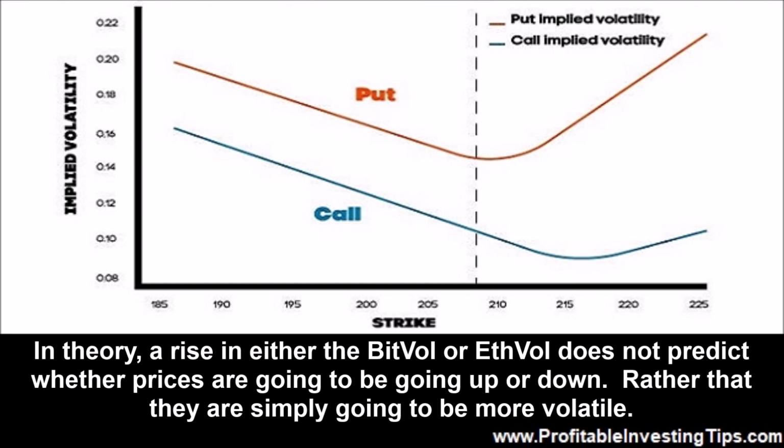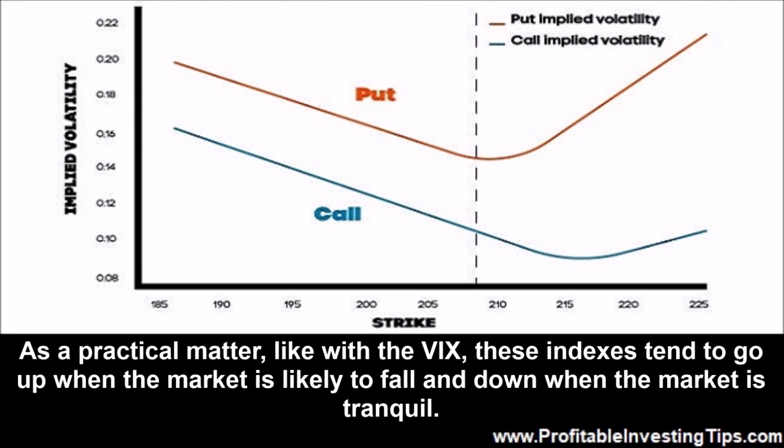In theory, a rise in either the BitVol or EthVol does not predict whether prices are going to be going up or down, rather that they are simply going to be more volatile. As a practical matter, like with the VIX, these indexes tend to go up when the market is likely to fall and down when the market is tranquil.